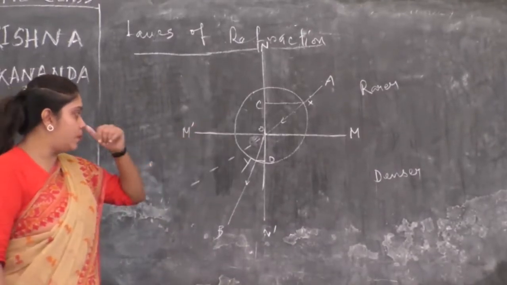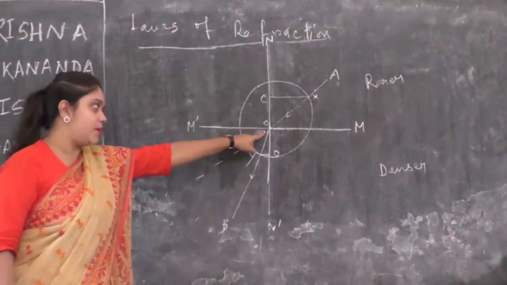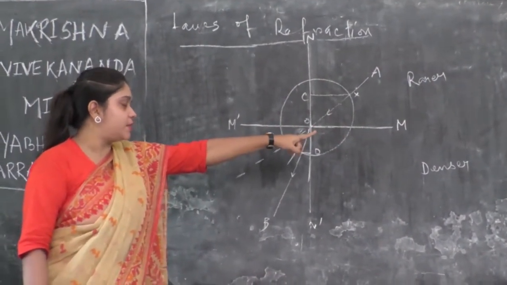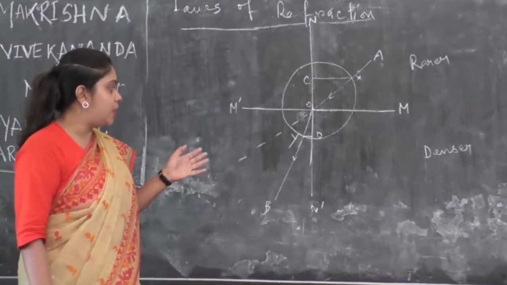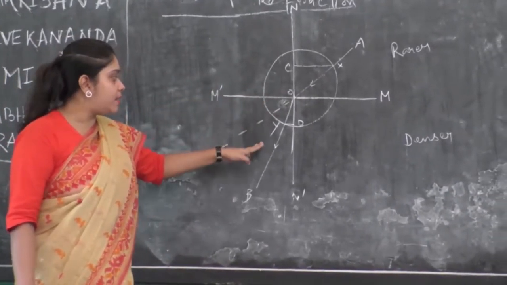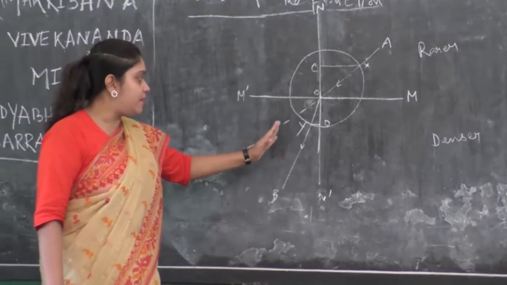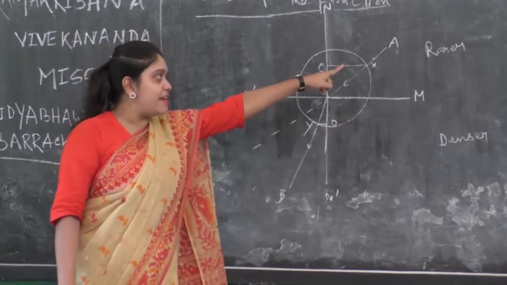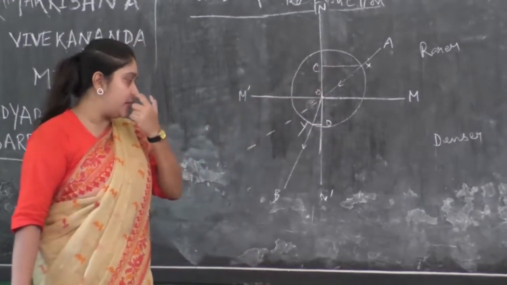The incident ray is AO, which is falling at point of incidence O on the surface of separation. The name of the surface of separation is MM'. And the refracted ray is OB. Now here the refraction has happened. The refracted ray shifted towards the normal because the light ray is coming from rarer to denser medium.